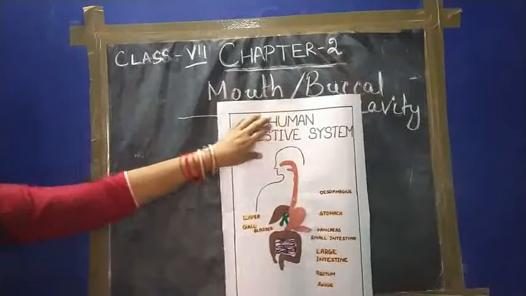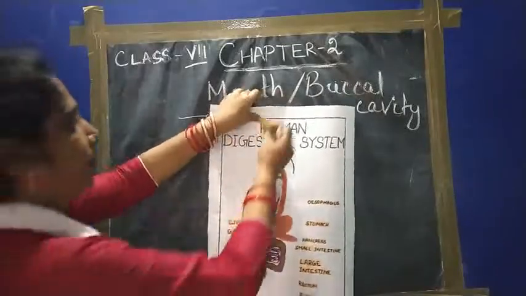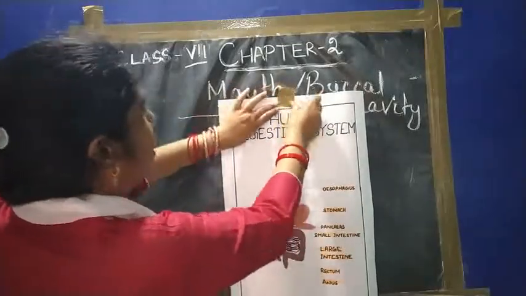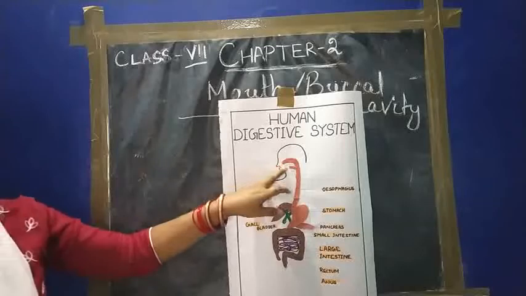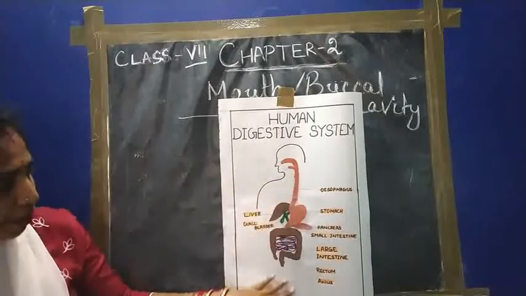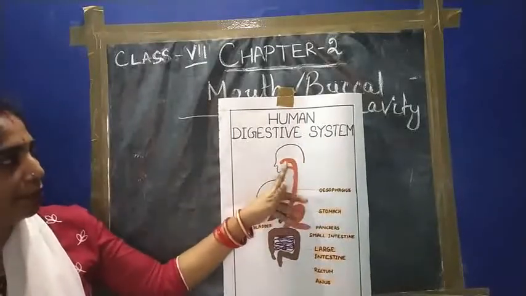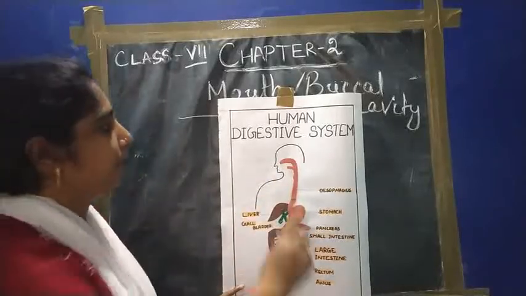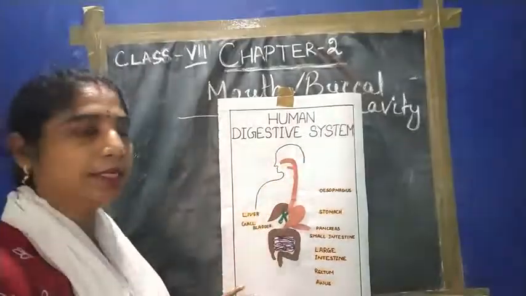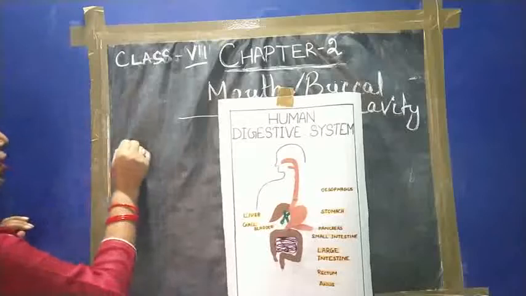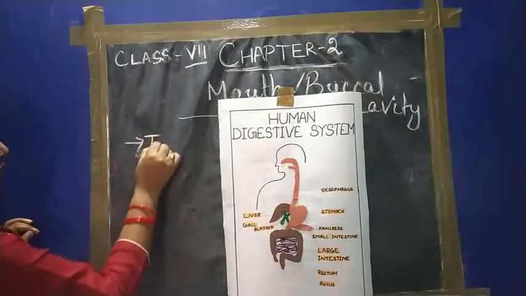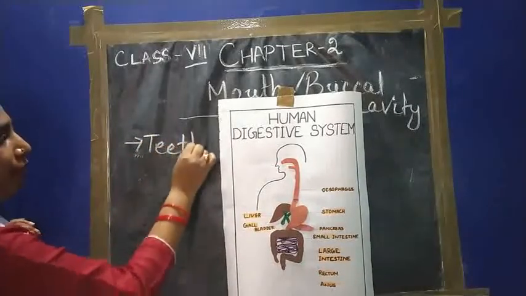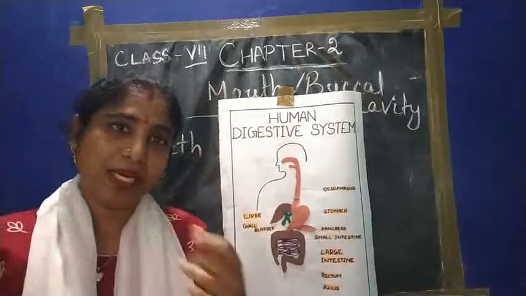You can see the photograph. Through the mouth we are able to take food into our body. The alimentary canal receives the food through the mouth. The mouth contains different things. First are the teeth. All of you have teeth, and they are present inside our mouth.